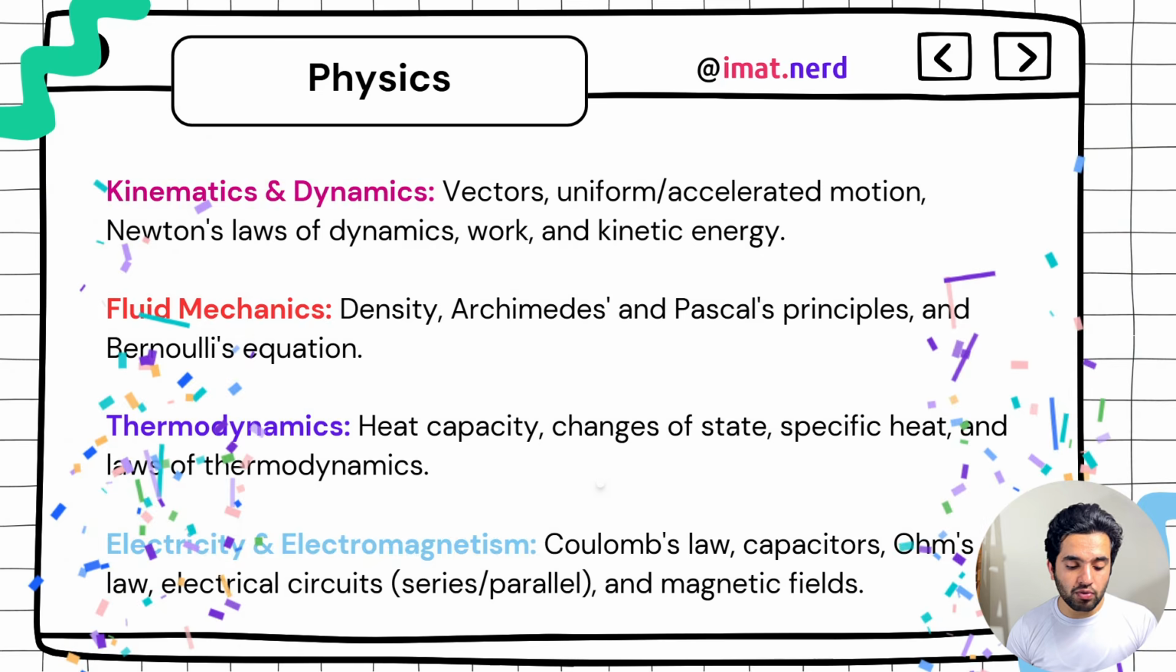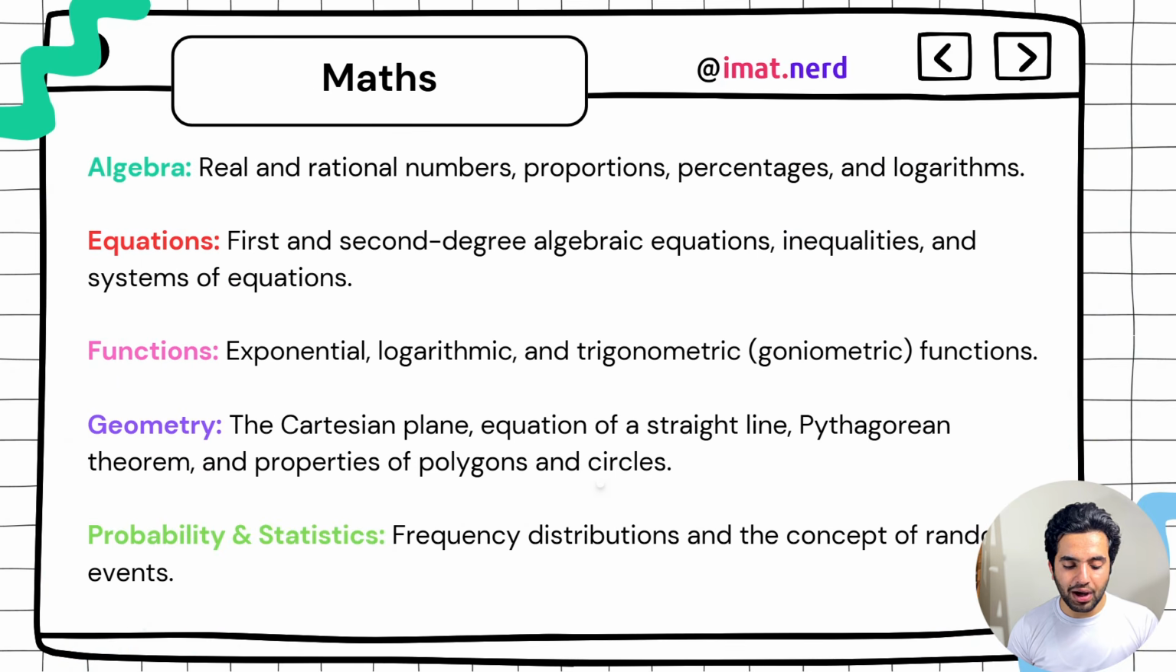Then we are moving to maths. Okay, in maths, you have algebra, equations, functions, geometry, and probability and statistics. So here we go. In algebra: real and rational numbers, then proportion, percentages, and logarithm is a separate chapter. In equations, you need to know about first and second degree algebraic equations, inequalities, and systems of equations. And then in functions, you need to know about exponential, logarithmic, and trigonometric functions. And then you have geometry every year.